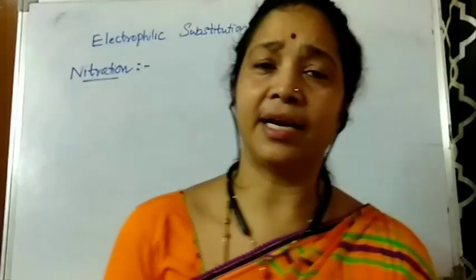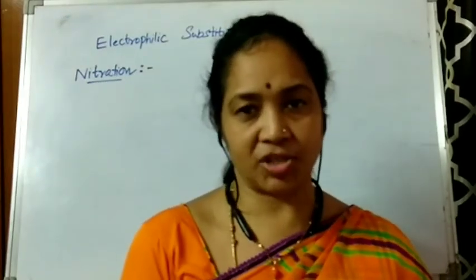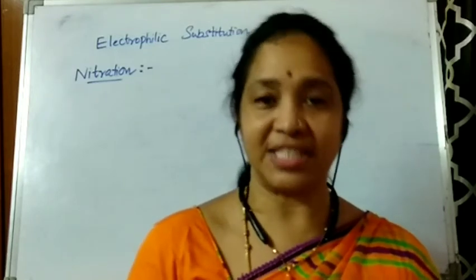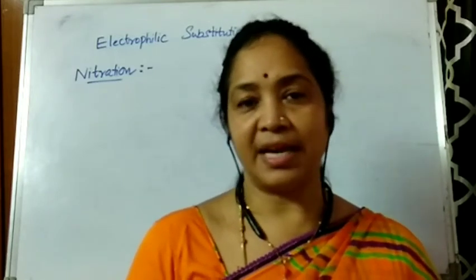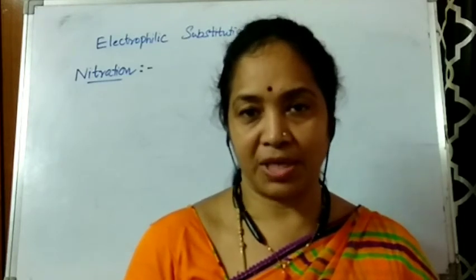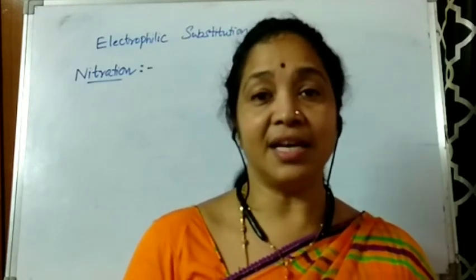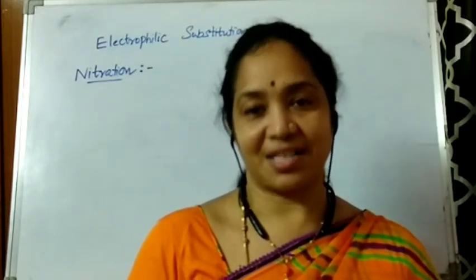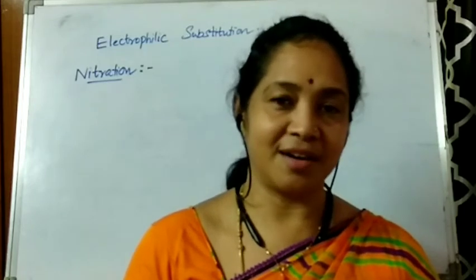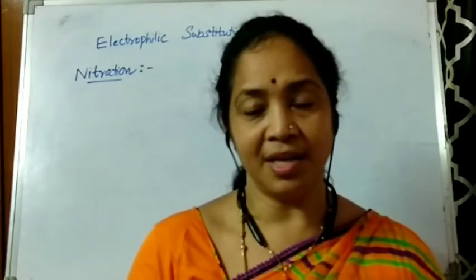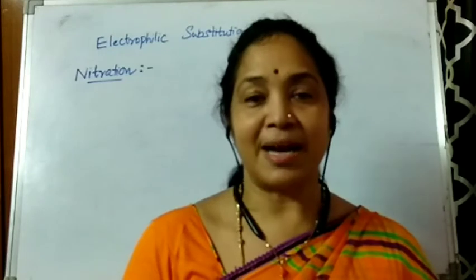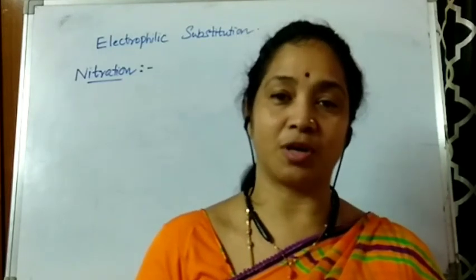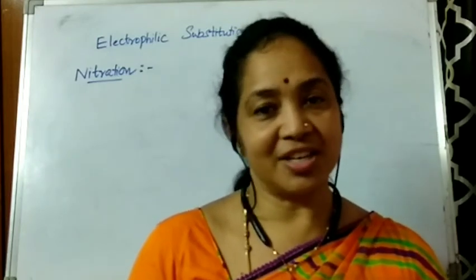Now, the second electrophilic substitution reaction is nitration. This nitration is also directed through acetanilide, because when aniline comes in contact with nitration mixture, it undergoes protonation. Aniline is converted to anilinium ion, and anilinium ion is meta-directing. So direct nitration is avoided. If direct nitration is done, meta derivatives are obtained, along with some unwanted tarry compounds are also produced. So direct nitration is avoided.